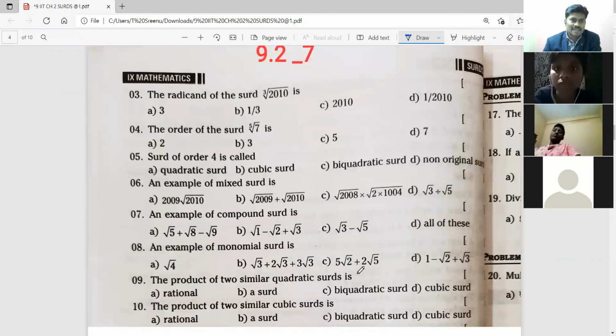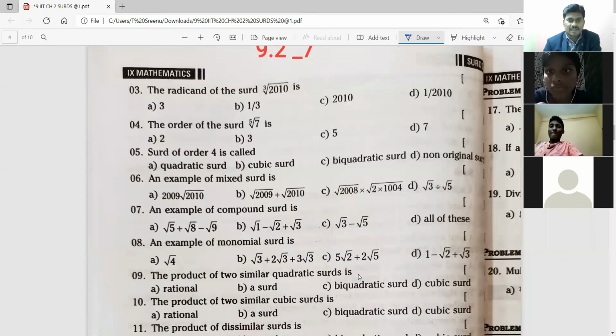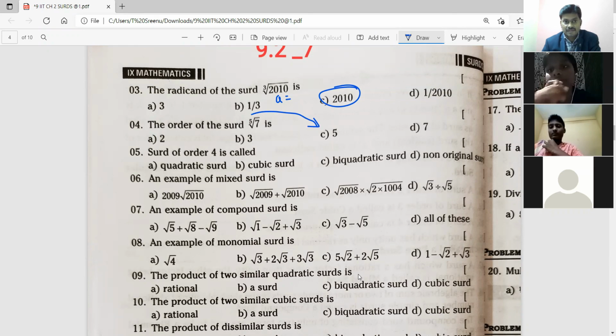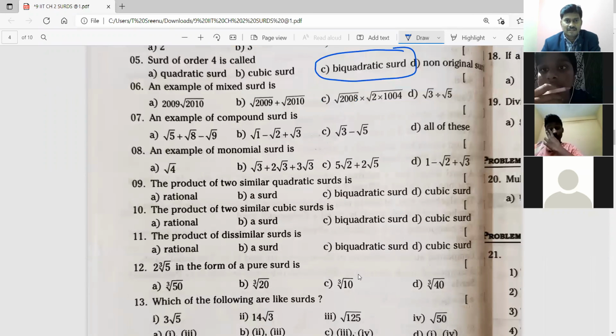And see this now. The radicand of this surd. Radicand means A value. What is A value here? 2010, yes, sir. You are right. The order: what is the order here? 3, sir. 5, sir. Okay, 5. A surd of order 4 is called? Biquadratic. Mixed surd: what did you learn about mixed surd? A rational factor it should have. Yes, option A, option 2009 root 2010. Very good.